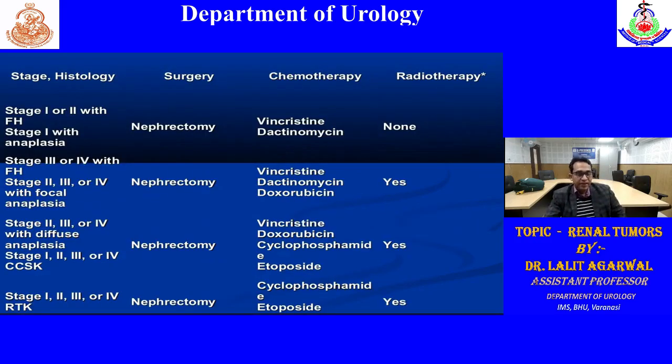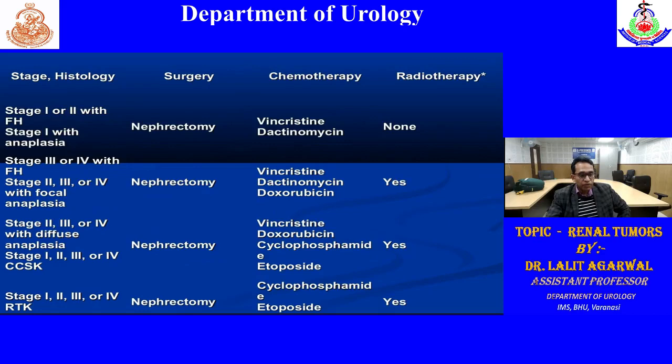So in this table, we can understand better. If stage 1 or 2 with favorable histology, or stage 1 with anaplasia, then we can first do nephrectomy, then chemotherapy, that is vincristine and dactinomycin based therapy. Radiotherapy is not required. But if the stage is 3 or 4 with favorable histology, or stage 2, 3 or 4 with focal anaplasia, then nephrectomy followed by chemotherapy, vincristine, dactinomycin, or additionally doxorubicin, followed by radiotherapy.